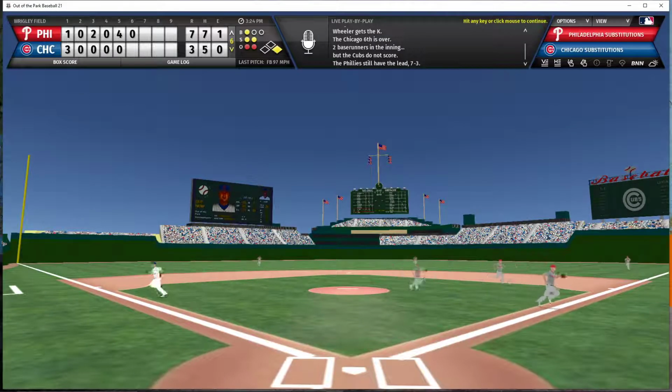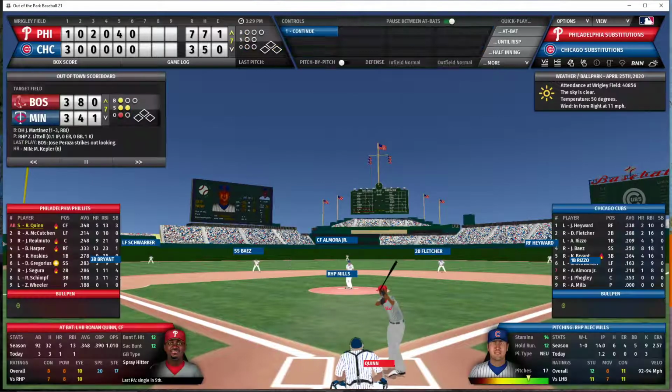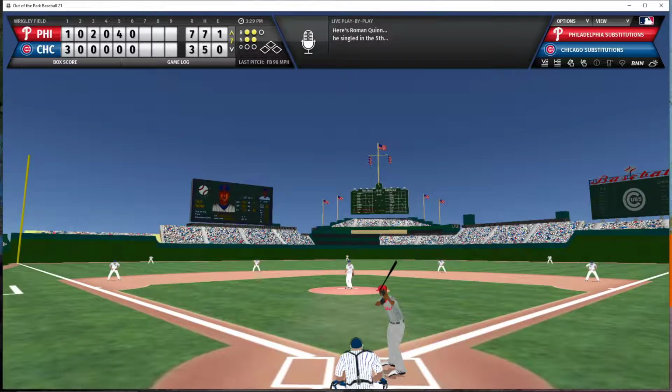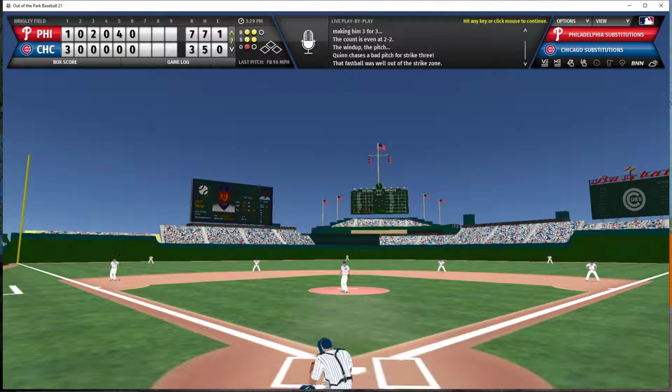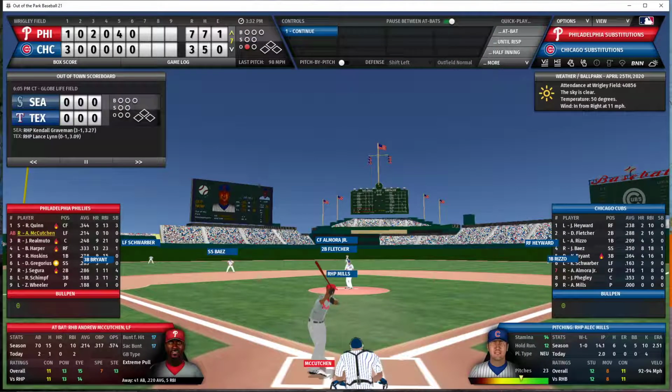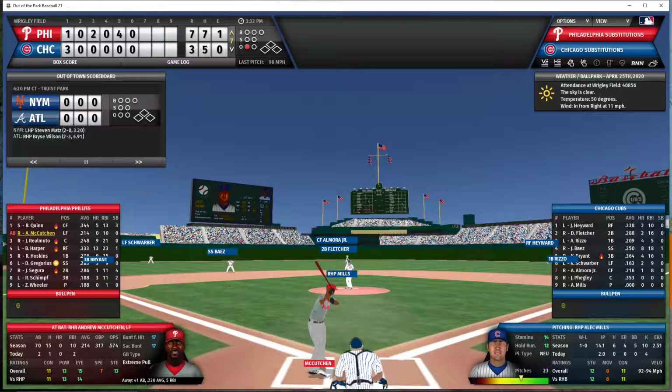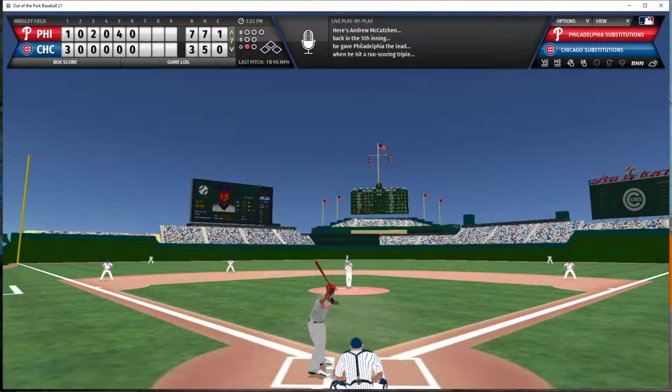We go now to the top of the 7th inning. 7-3 Phillies. Mills coming on for his 3rd inning of work. He is going to face the top of the Philadelphia order, leading off with Roman Quinn. Here's a 2-2 count. Mills with the pitch. And he strikes out Quinn on a pitch that is low and away. Nice pitch selection there by Mills. McCutchen now the batter with 1 out and nobody on. Mills looks in. Here's the pitch.